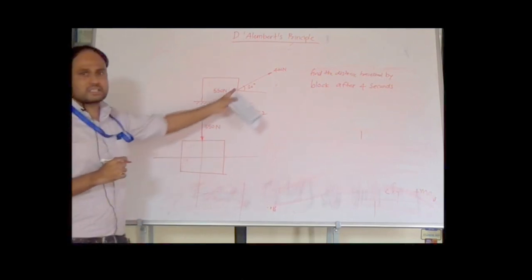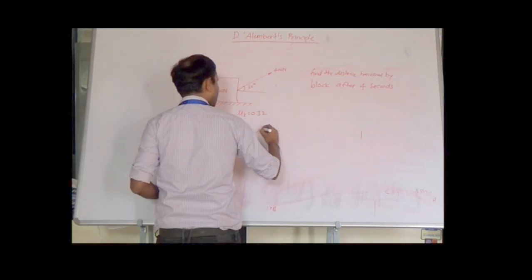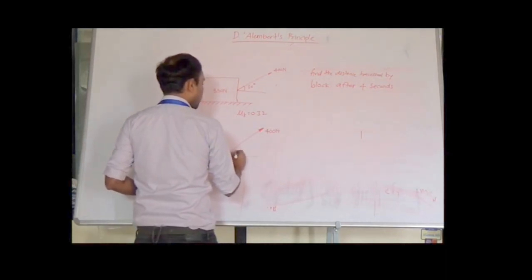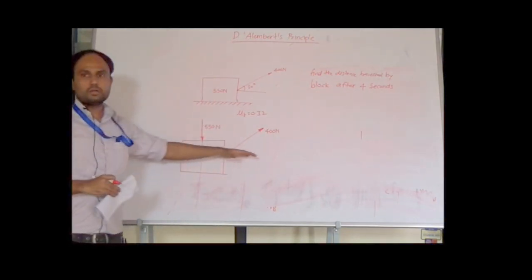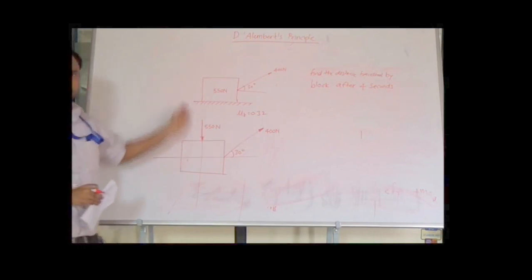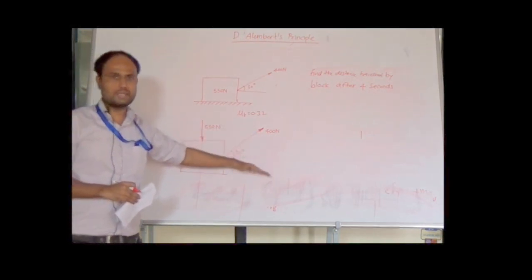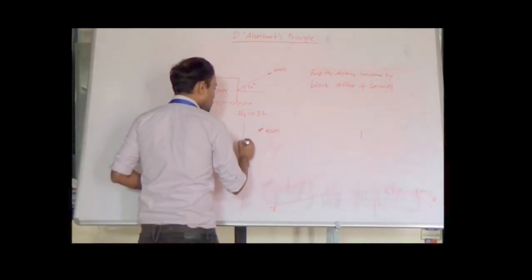Similarly, the external force acting on the body is 400 Newton, and the angle is given as 30 degrees. Now this force is inclined to the horizontal, so we need to resolve this force. The weight is already vertical, so we need not resolve it, but we have to resolve this force because it is acting at some angle with respect to the horizontal.